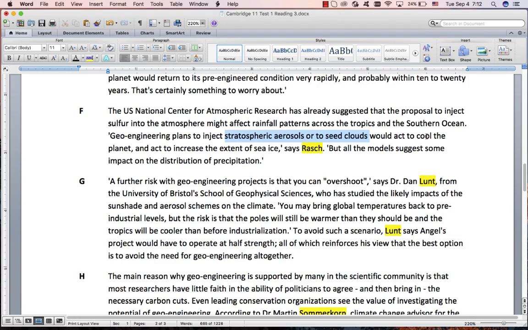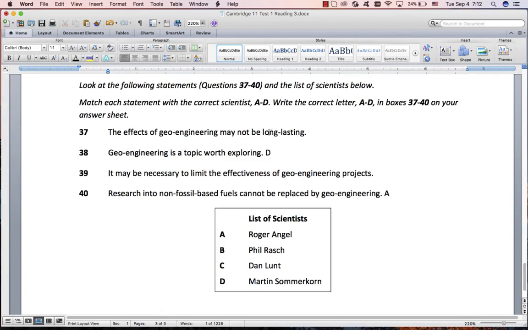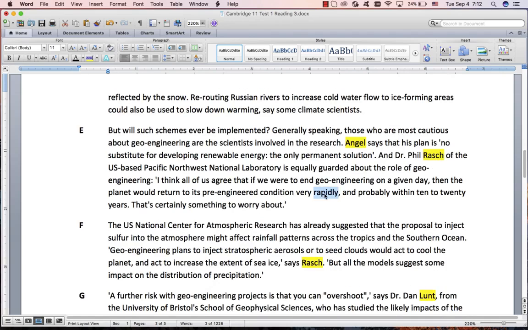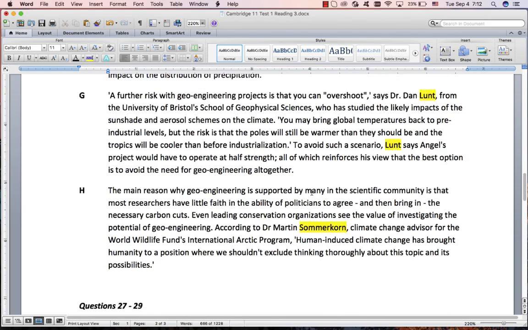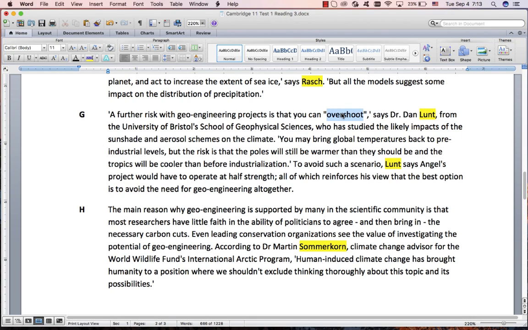Inject this would attract the planet, act to increase sea ice, but the model suggests impact on the distribution of precipitation. It's a good word to know. Precipitation is a nice word for rain and snow, anything to do with water that comes from the air. Anyway, so that wasn't it. I'm quite happy about that. Long lasting, not long lasting, and rapidly. It's difficult, I know, so let's just check. Let's just see if we can see what Lunt says. Another risk, overshoot, risk. Yeah, it was very difficult.